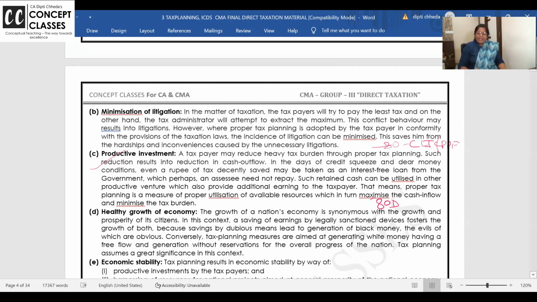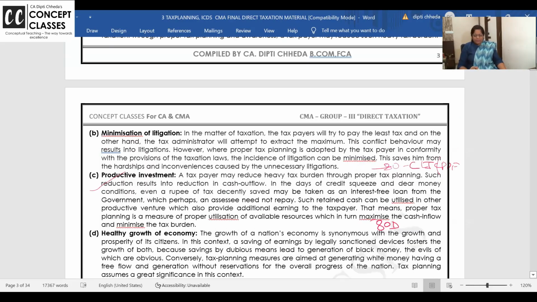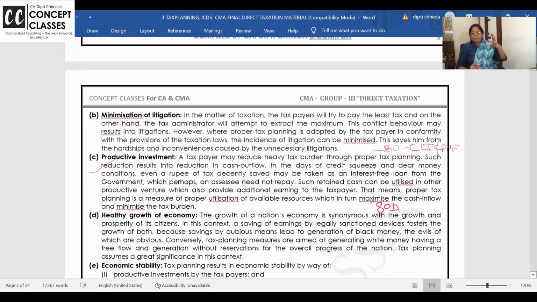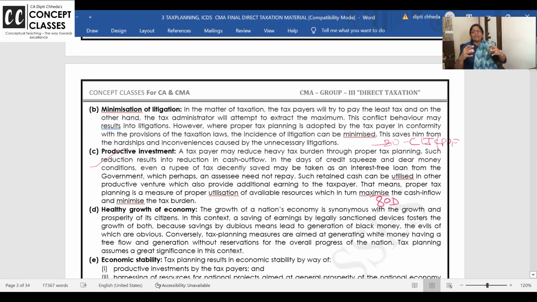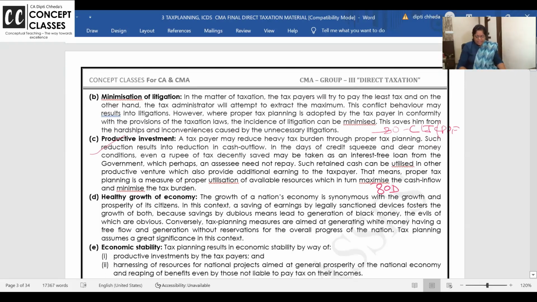So whenever you do tax planning, it is productive investment. When 2, 3 people who stay in a group in a house purchase a house in common, they are getting rental income. They are salaried people, actually, but very good friends and colleagues. Together they buy property, they put it on rent, they get the rentals and they pay EMI. Over the period, rent comes in, EMI goes out, and over 10, 12 years they are the co-owners of the property. So this is what tax planning is.